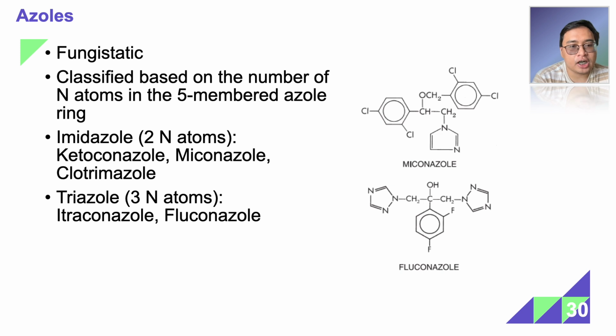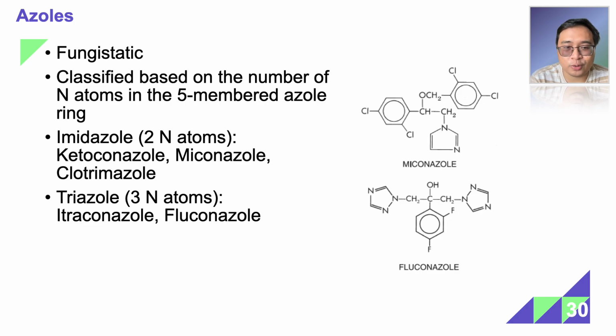For the azoles, they are generally only fungistatic, and they are classified based on the number of nitrogen atoms in their five-membered azole ring. So, for example, you have here the figure on the right. You have miconazole on the upper part. If you look at the five-membered ring structure, it has only two nitrogen atoms.